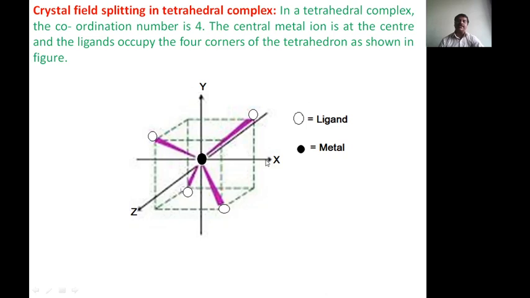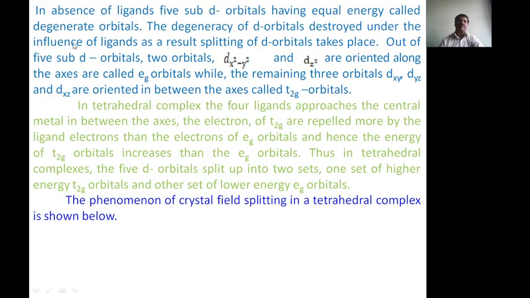Therefore, the EG electrons are more stable, and T2G orbitals are unstable, and the splitting is exactly inverse of that in octahedral complex. That can be explained as follows. The coordination number is 4, that is, 4 ligands are approaching the complex. Now in this complex, we have to explain this.